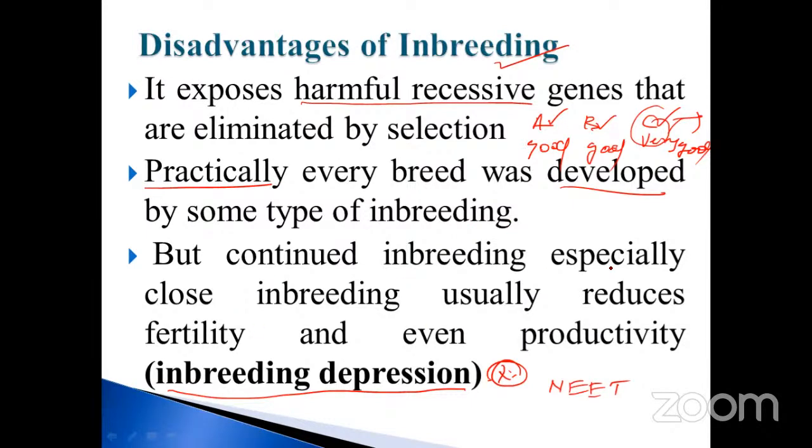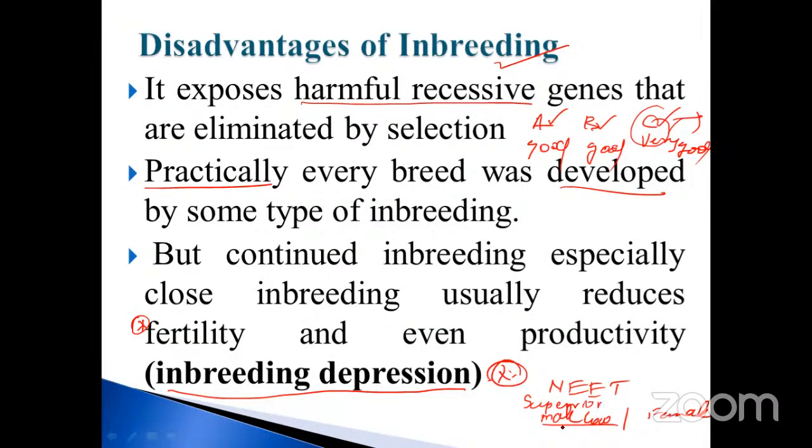But continued inbreeding, especially close inbreeding, usually reduces fertility. Very, very important. For example, a single superior male cow and a female, just imagine. It's a superior quality, isn't it?